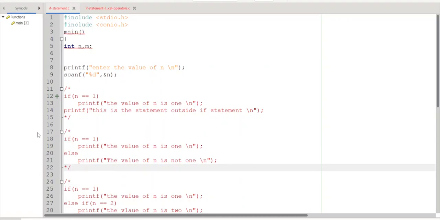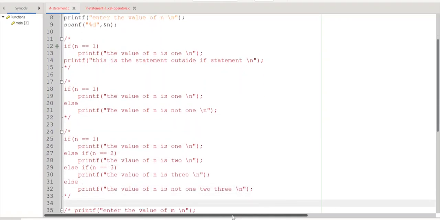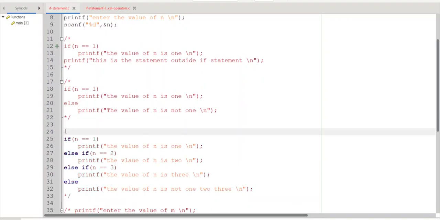Now let us again improve it. I will also consider else if. What we are doing here: if n equal to 1, print the value of n is 1. Else if n equal to 2, print the value of n is 2. Else if n equal to 3, print the value of n is 3. Else, the value of n is not 1, 2, 3.